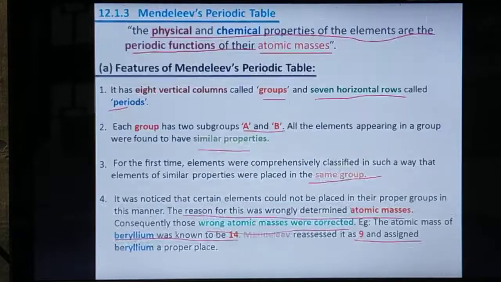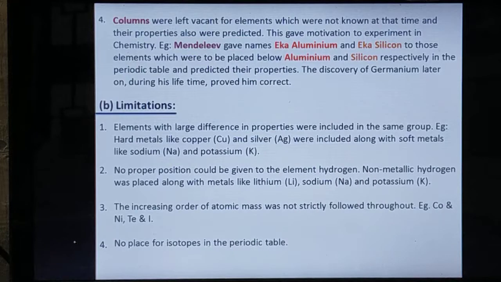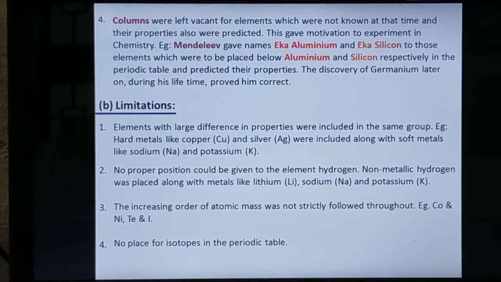This is the fifth point. Columns were left vacant for elements which were not known at the time, and their properties were also predicted.